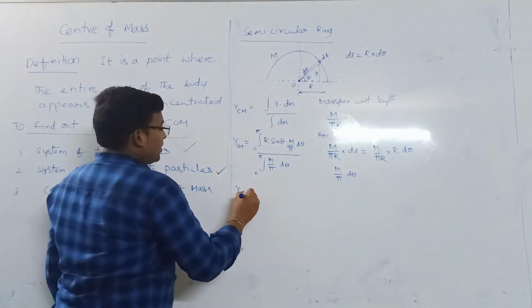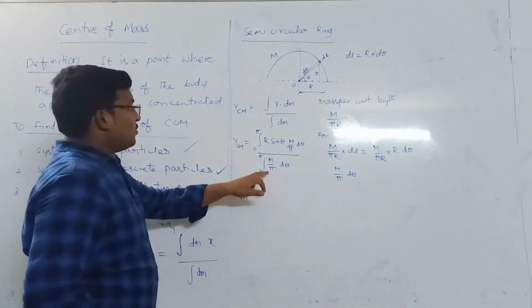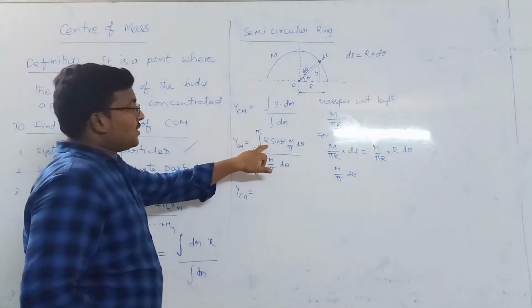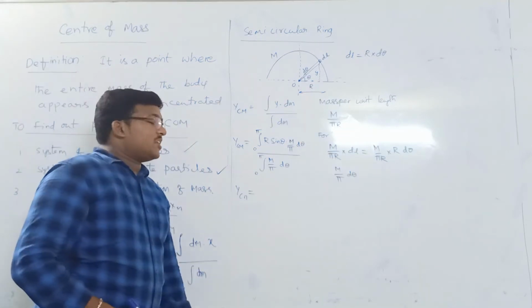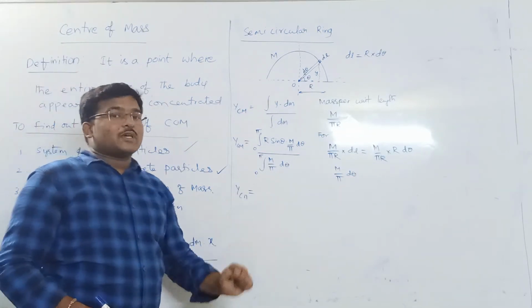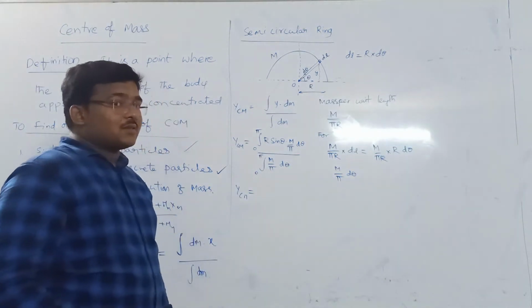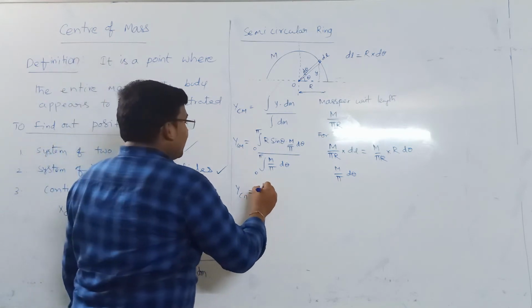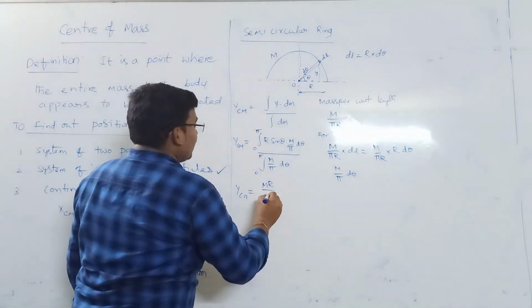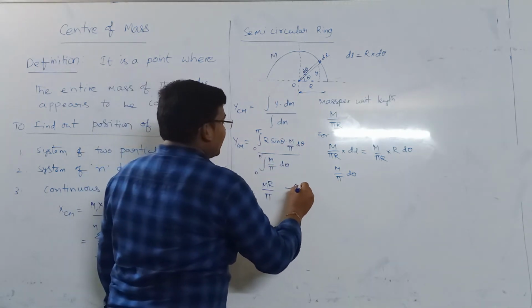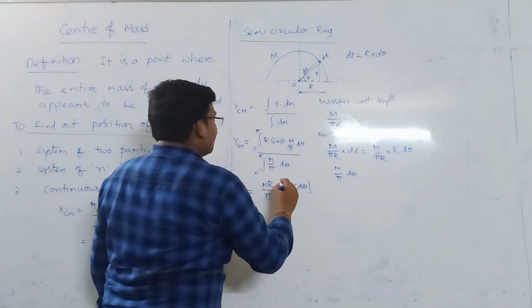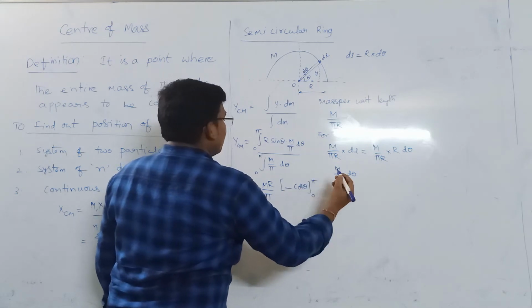So y center of mass: here r is a constant, M and pi are constant, so take them out, and sin theta will take part in the integration. Integration of sin theta will be minus cos theta. So M r by pi is taken out, and integration of sin theta is minus cos theta, with limits from 0 to pi.